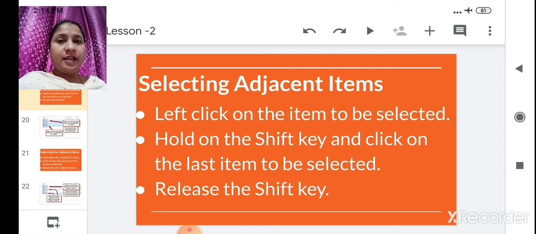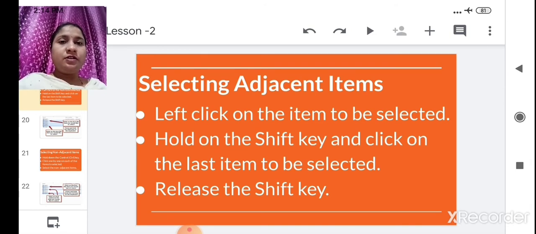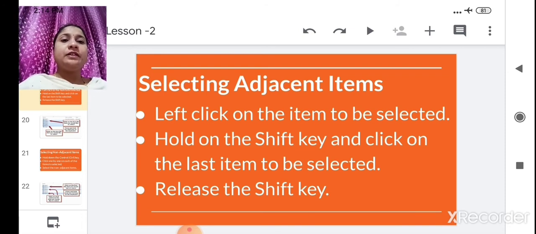You hold it and click, and everything in between gets selected. When all are selected, if you want to take a hard copy, you will send them to a pen drive. This way we select adjacent items. Got it? Now we will see in detail.